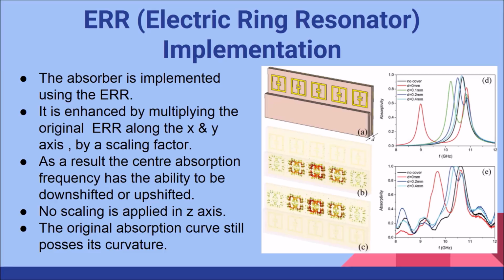The x and y axes are multiplied by a scaling factor called S. The center absorption frequency can be hence downshifted or upshifted by this factor of S. The absorption curve as seen from the image, however, retains its original curvature. No scaling is applied in the Z direction because the thickness of the metal has no effect on the overall behavior of the absorber.